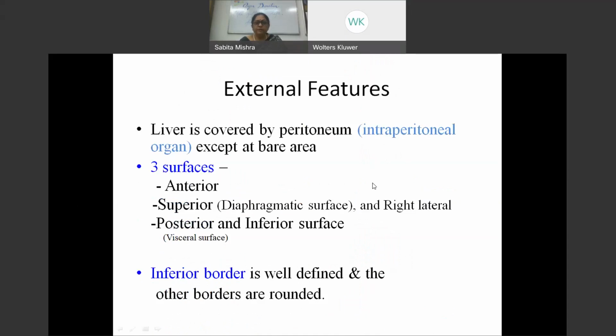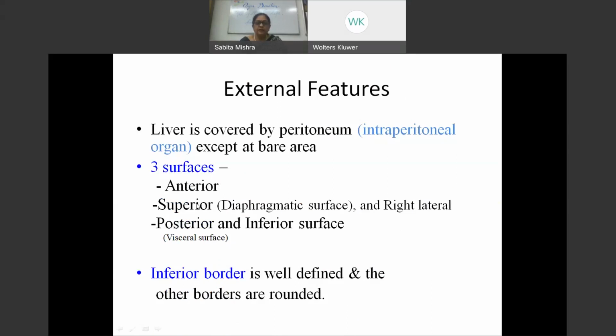So the liver is covered by peritoneum except at the bare area. Bare area means an area which is not having any peritoneum in it. We'll come to it later. So the liver has surfaces. The one which we see from the front, which I showed you, is the anterior surface.